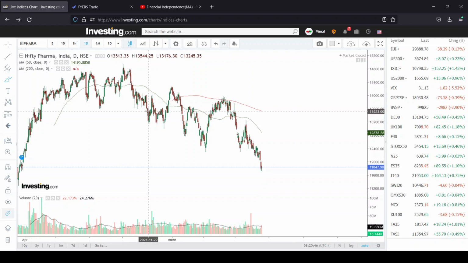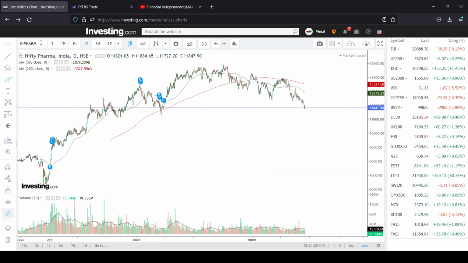After that, it tried to cross it, but you can see this 200 days moving average is acting as a resistance. So if people did not get a sell entry here, what they will do is wait for the entry at the 200 days moving average. When it hits there, people will start selling. So that is what is happening in Nifty Pharma now. Let's also see Nifty Bank.